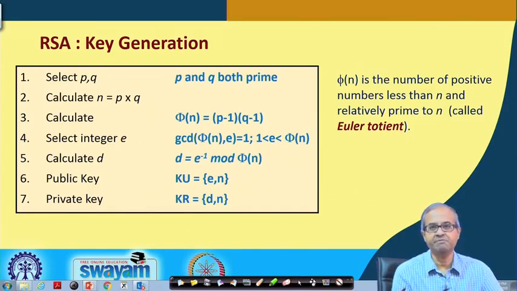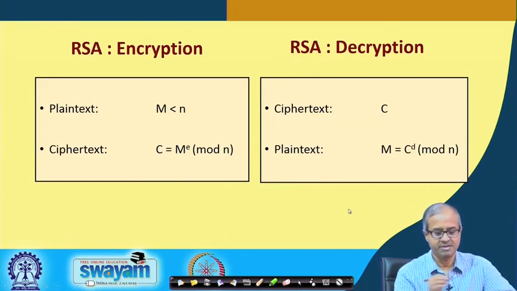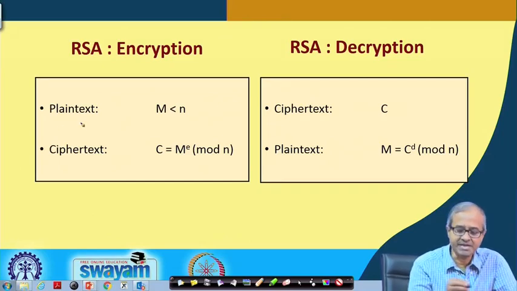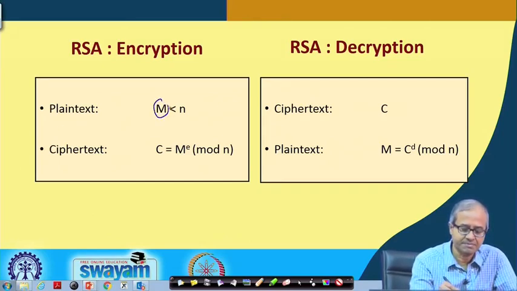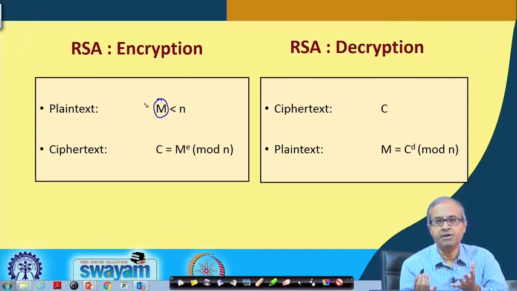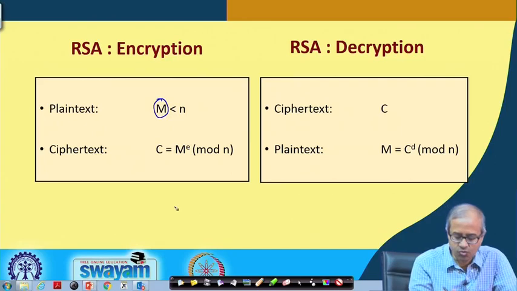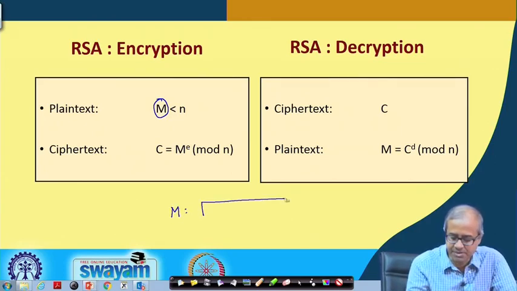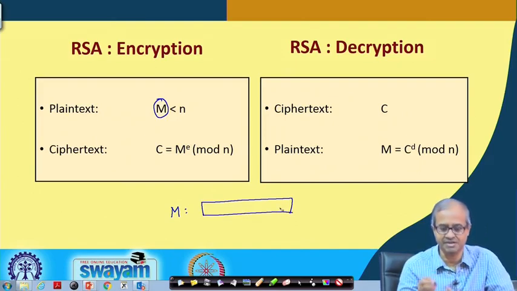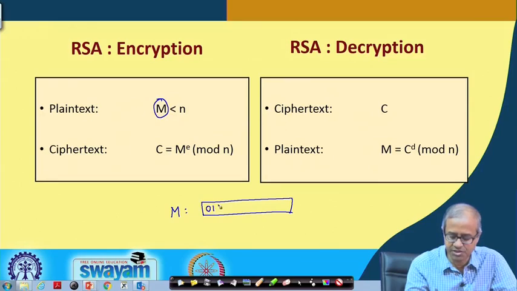So, encryption decryption is very simple. How is it done? Let us say I want to encrypt a plain text, let us say M is the plain text. The way we look at M is nothing but a stream of zeros and ones. Here we are not talking about alphabets or characters or letters. It is a stream of zeros and ones, any arbitrary stream of zeros and ones.